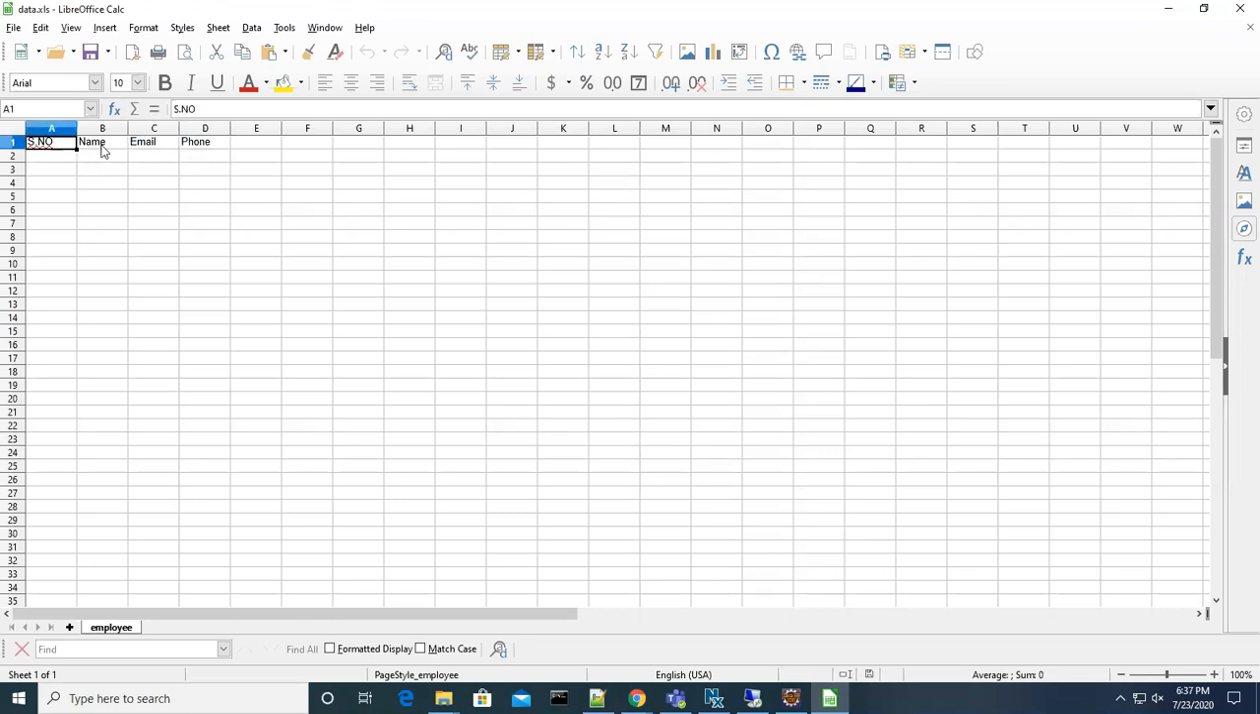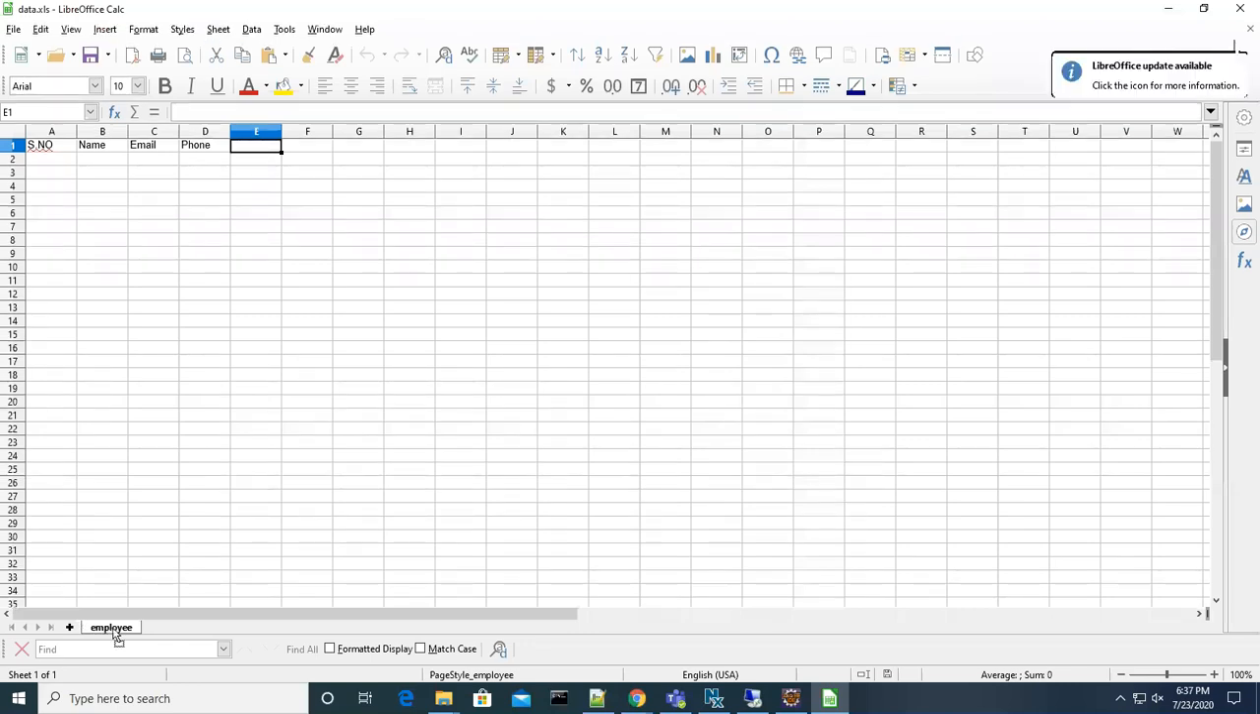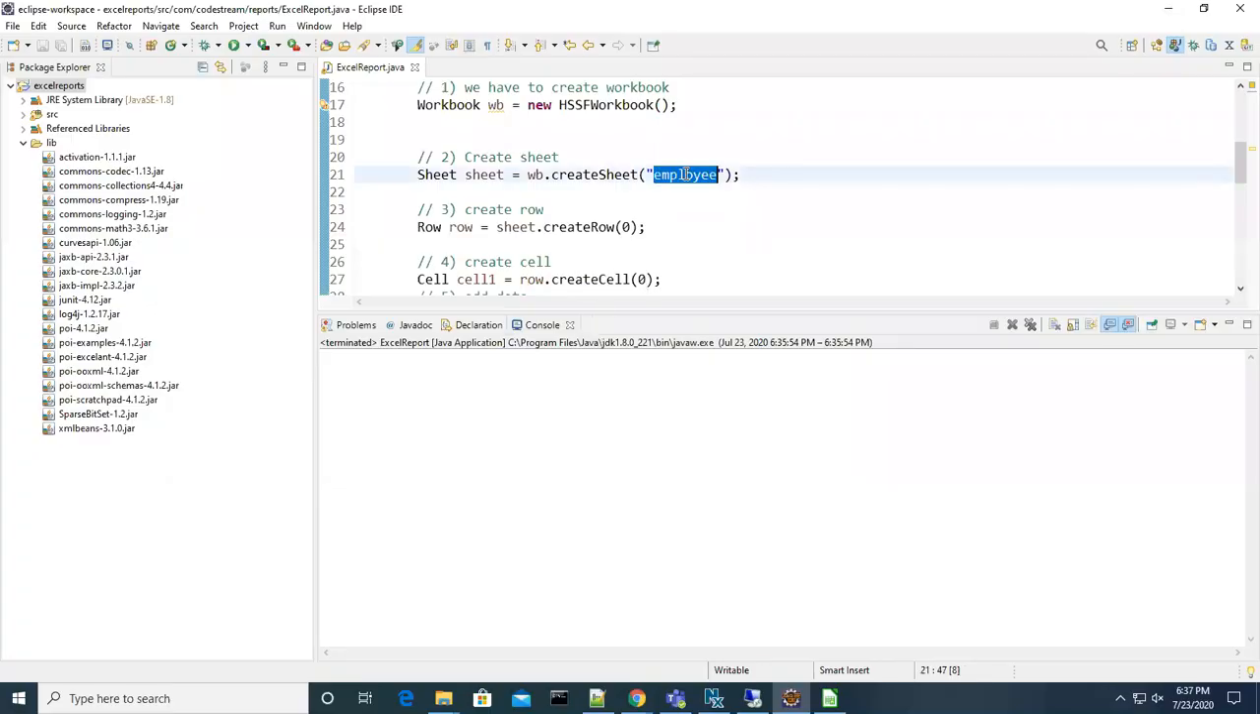Did we complete our requirement or not? Have you done this manually or programmatically? We have done this programmatically. Fundamental thing. Look at this sheet name also, we got Employee. Why did we get Employee? Because we named it Employee.